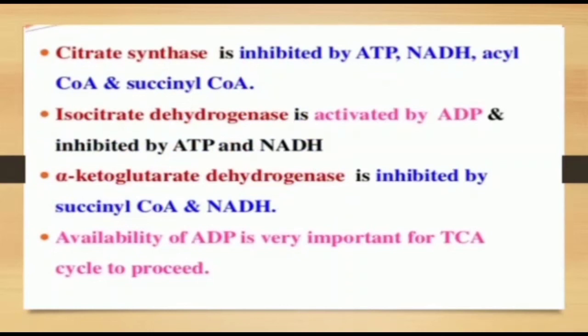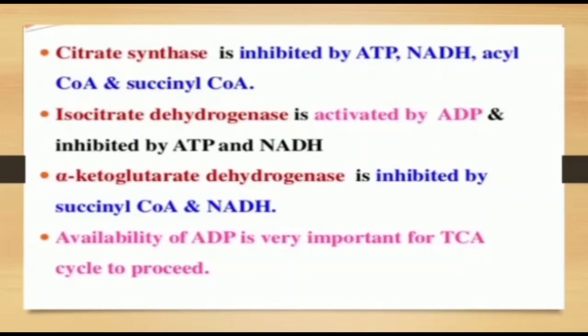Isocitrate dehydrogenase is activated by ADP and inhibited by ATP and NADH. Alpha ketoglutarate dehydrogenase is inhibited by succinyl CoA and NADH. Availability of ADP is very important for the TCA cycle to proceed.